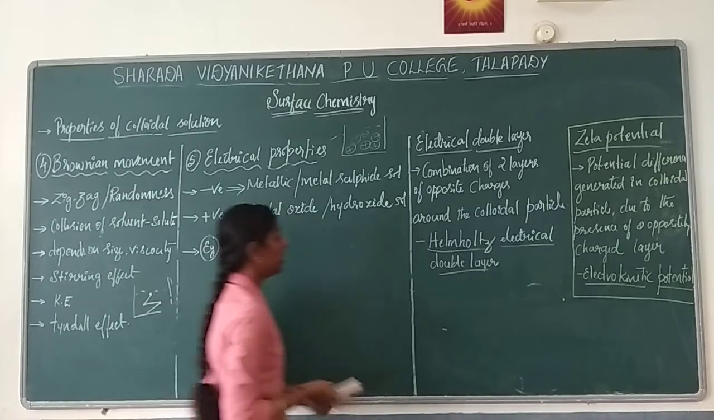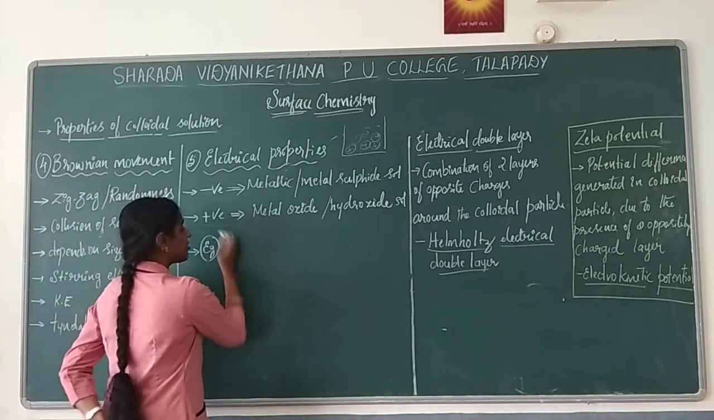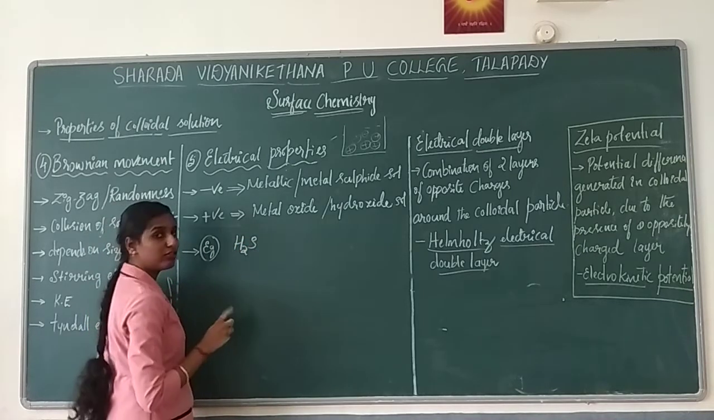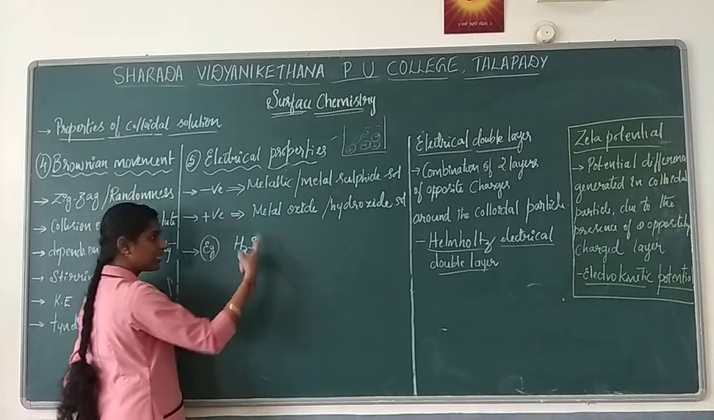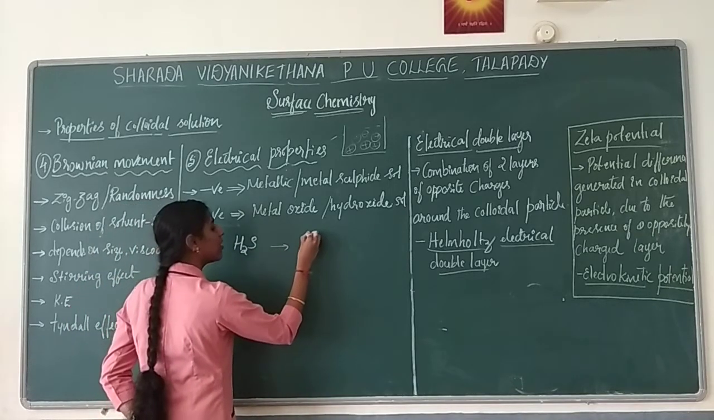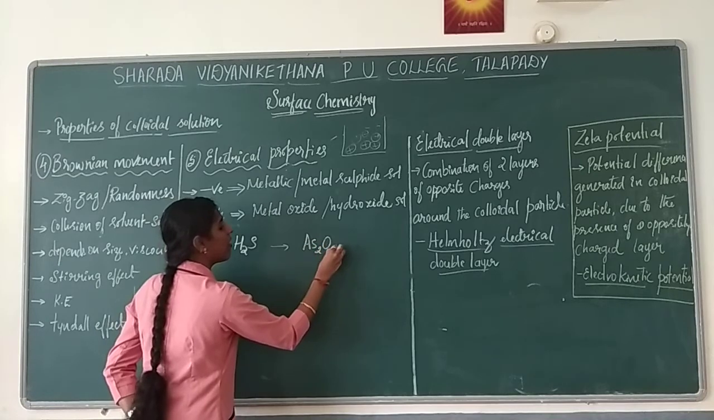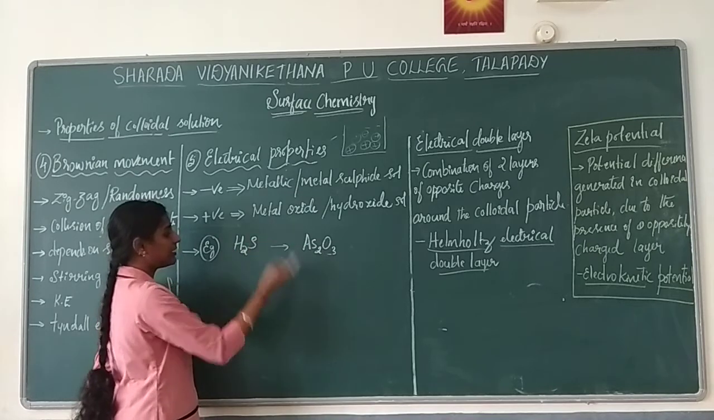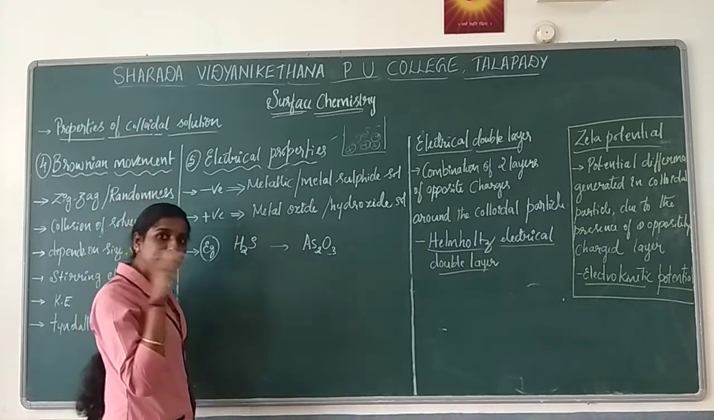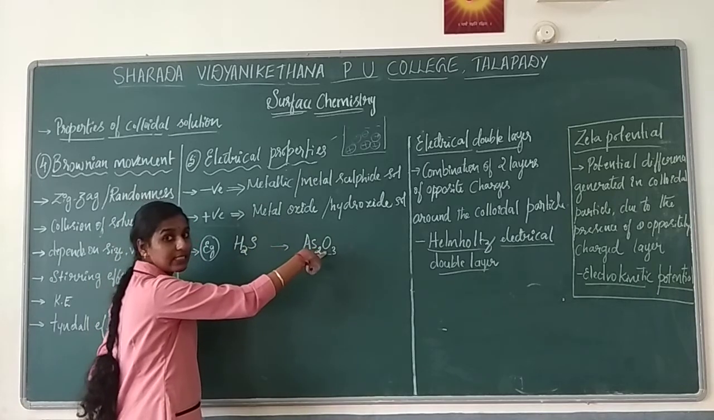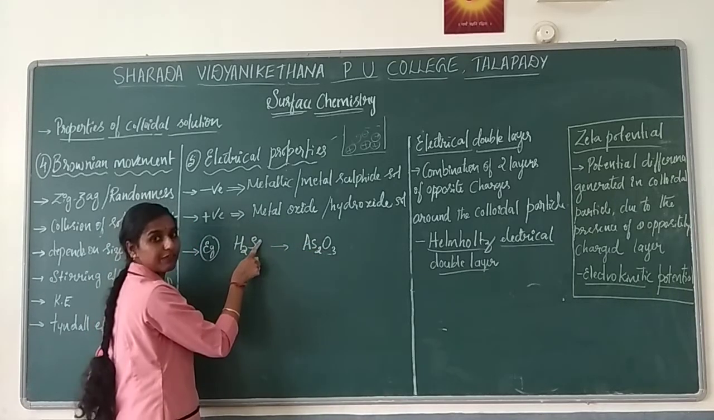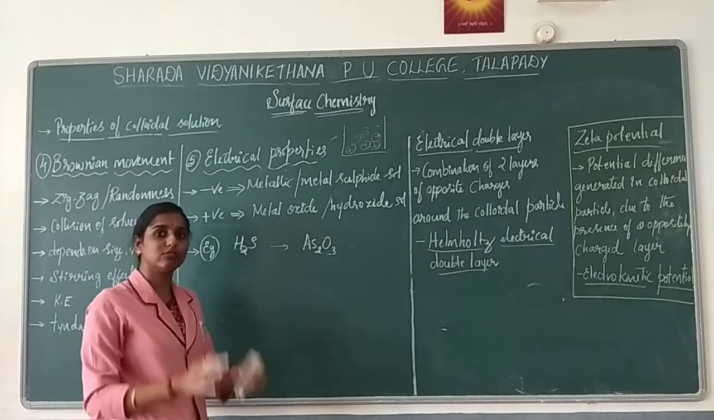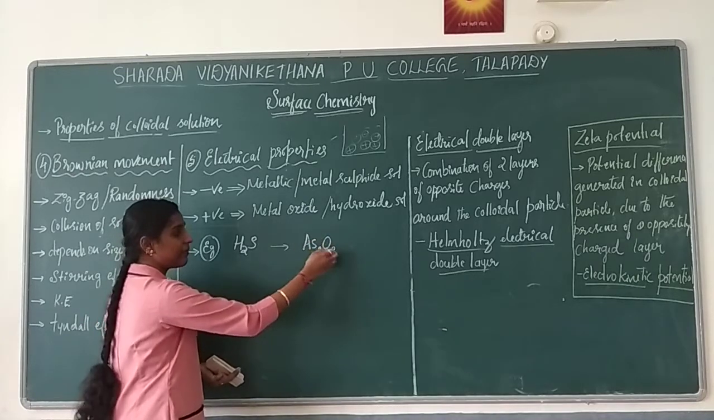Now you have to identify whether it is a positive salt or a negative salt. Addition, or passing, of hydrogen sulfide into arsenic oxide. For this you are going to pass hydrogen sulfide. When I say passing hydrogen sulfide to this, don't think this is your dispersed phase. This is actually the dispersion medium. You are supposed to take hydrogen sulfide in large amount and this will be there in less amount.